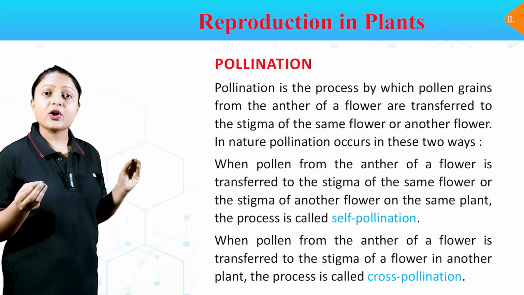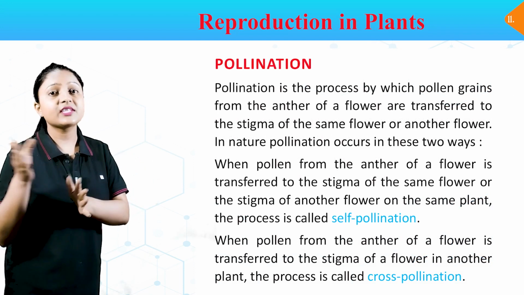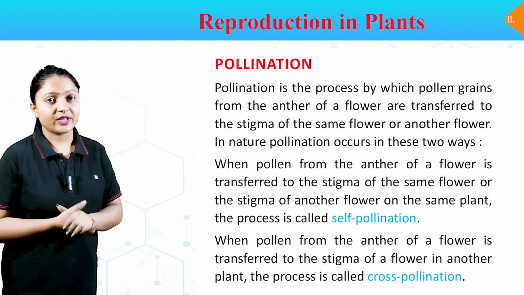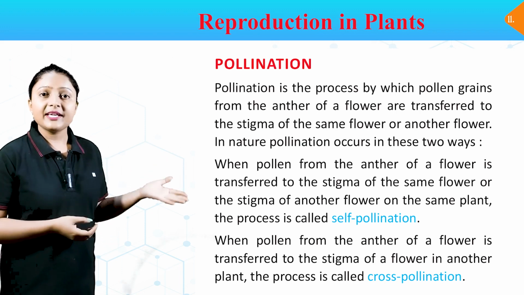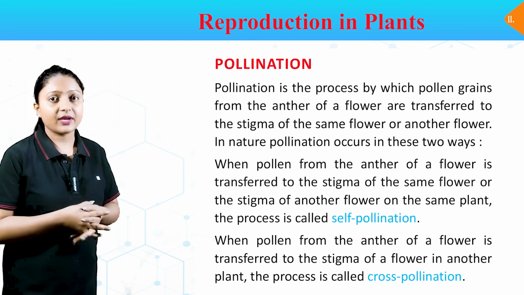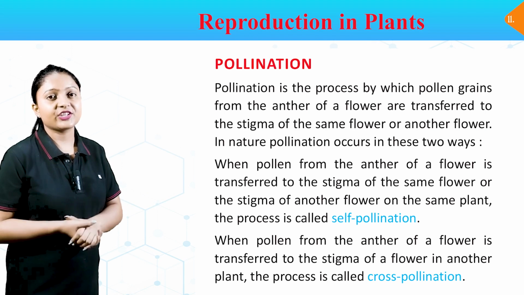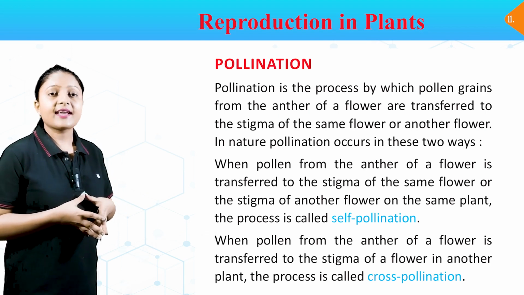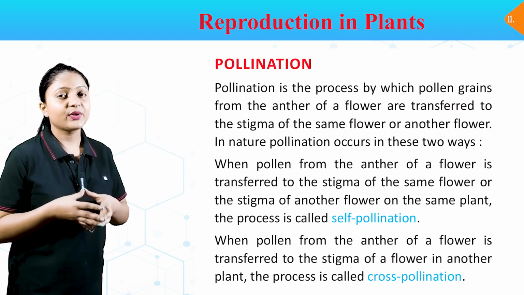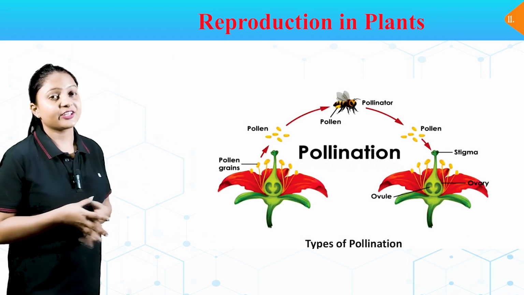Pollination. Pollination is the process by which pollen grains from an anther of a flower are transferred to the stigma of the same flower or another flower. In nature, pollination occurs in these 2 ways. When pollen from the anther of a flower is transferred to the stigma of the same flower or the stigma of another flower on the same plant, the process is called self-pollination. When pollen from the anther of a flower is transferred to the stigma of a flower in another plant, the process is called cross-pollination. In this image, we can see the types of pollination.